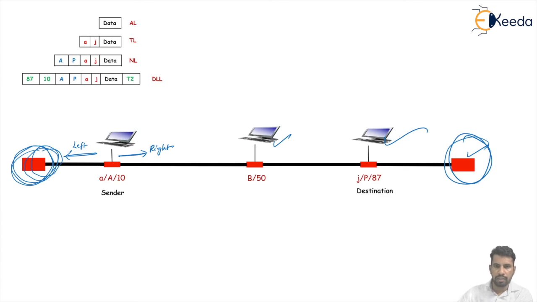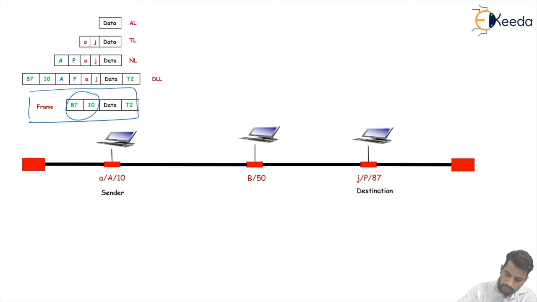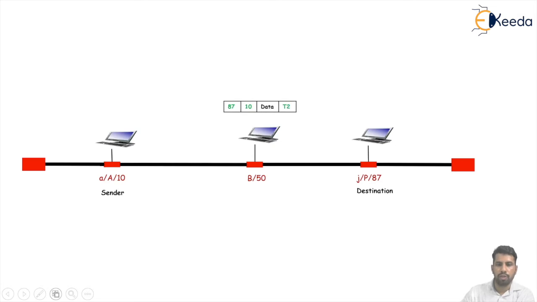Here we take the case when both sender and destination are in the same network. From the sender, the frame is ready with the physical addresses, data, payload, and the trailer. This frame is propagated in the LAN in the right direction and reaches the intermediate node.